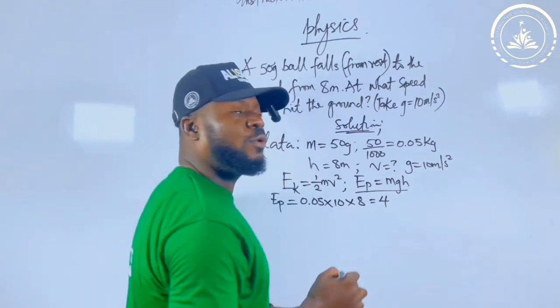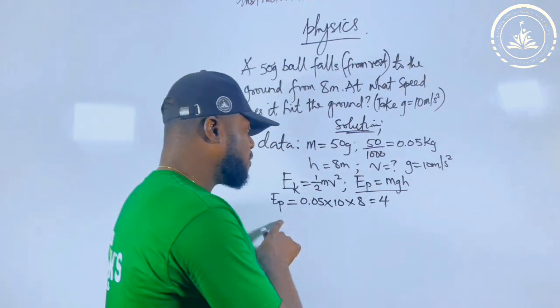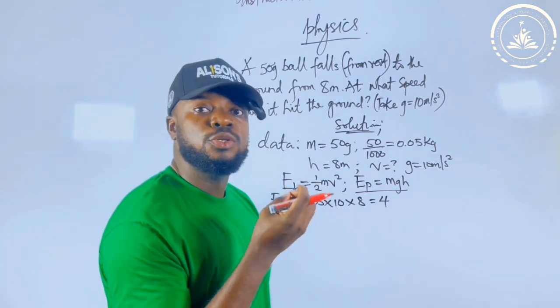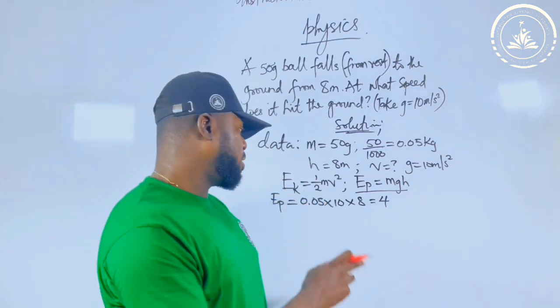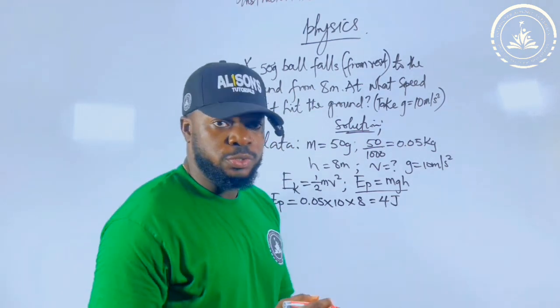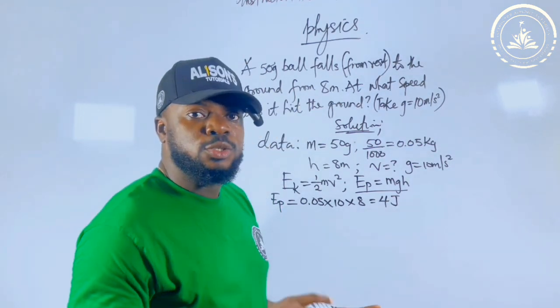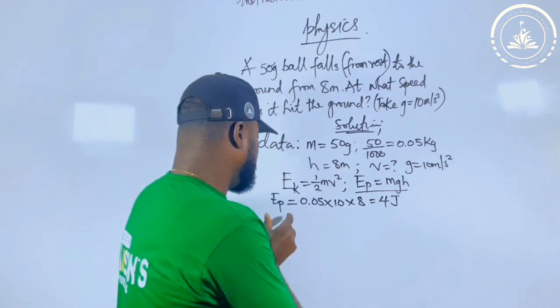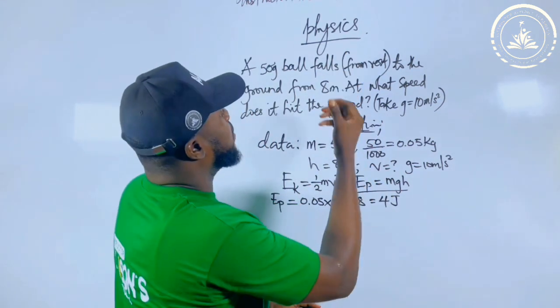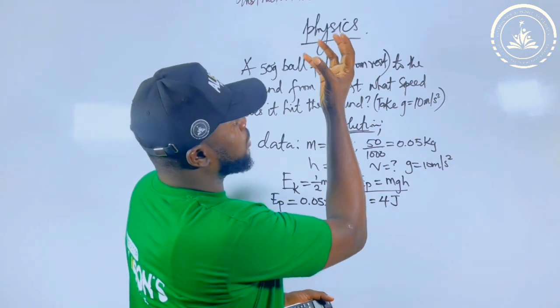You can't write 4 only for physics. If you solve something in physics, you can't write only the number. If you don't put the unit, you fail am o. So what is the unit for energy? Joules. So we get 4 joules for potential energy. Because energy is conserved, this potential energy will be 4 joules as it converts, it doesn't leave from that position where we got the 4.